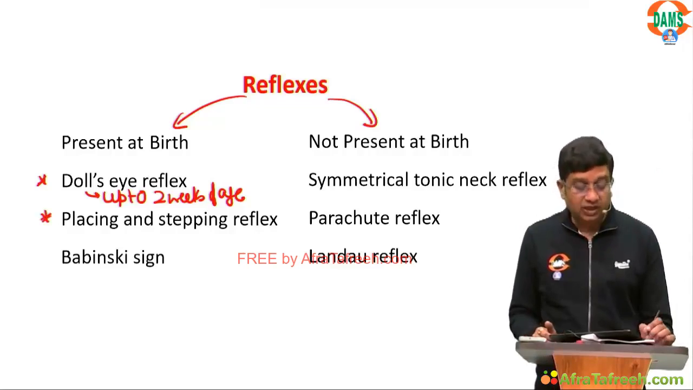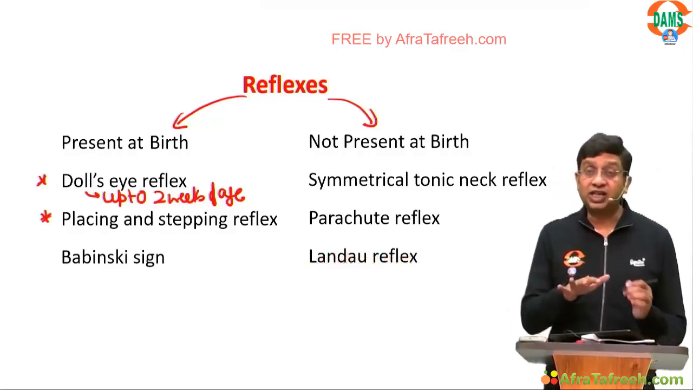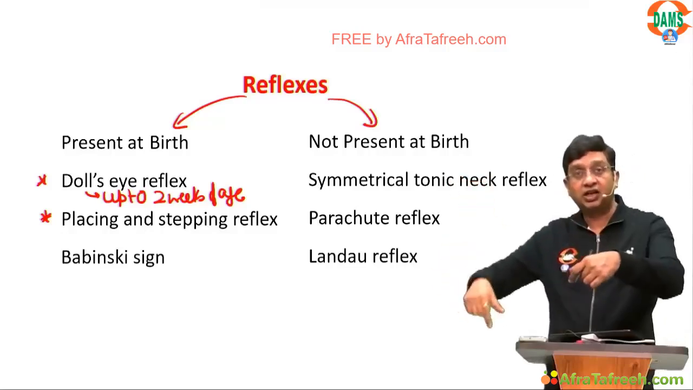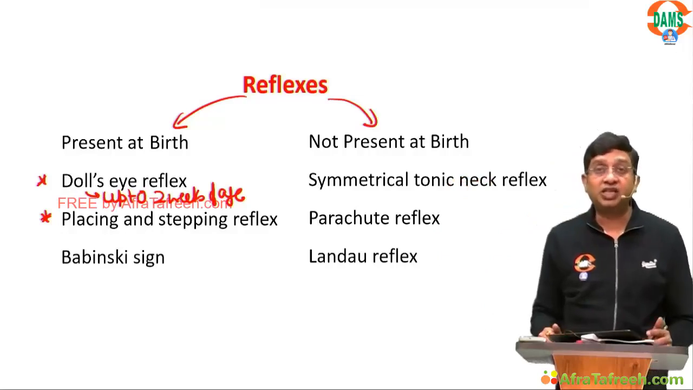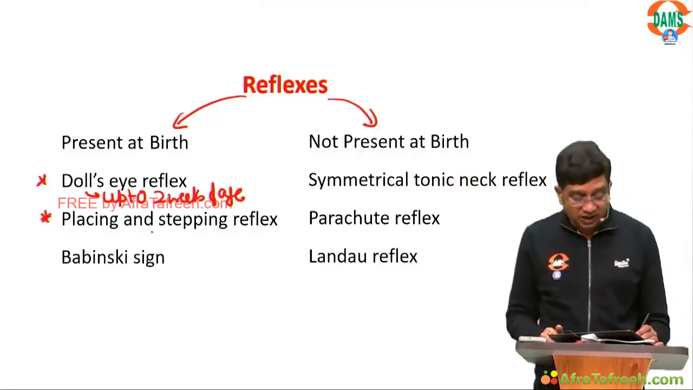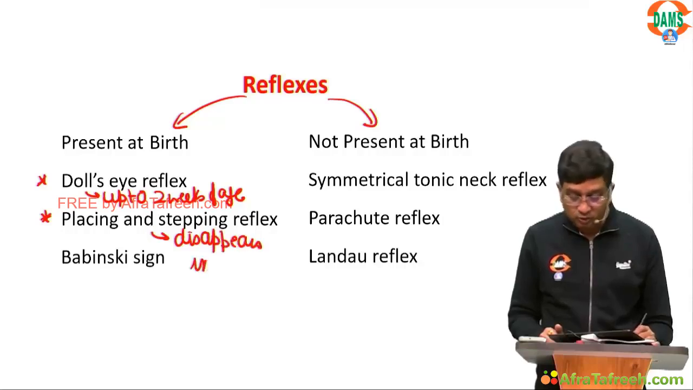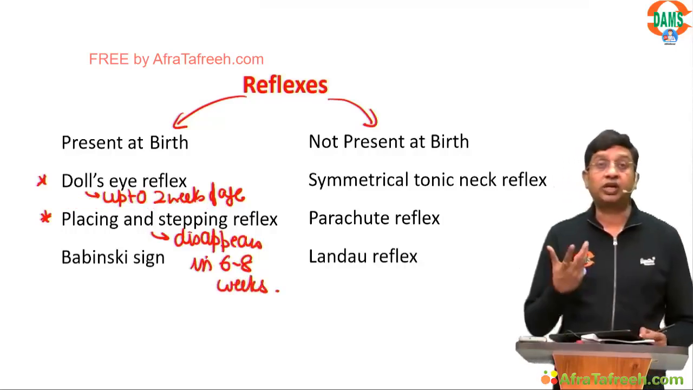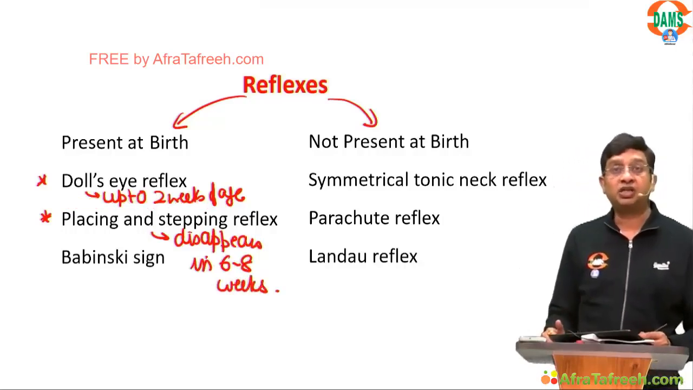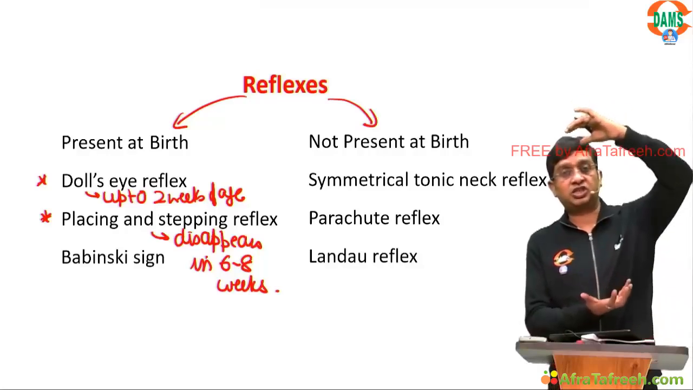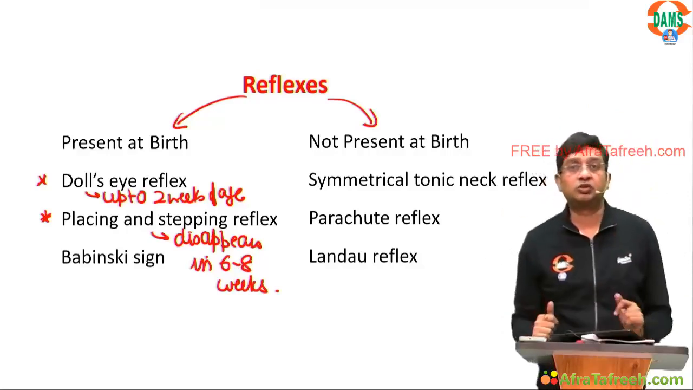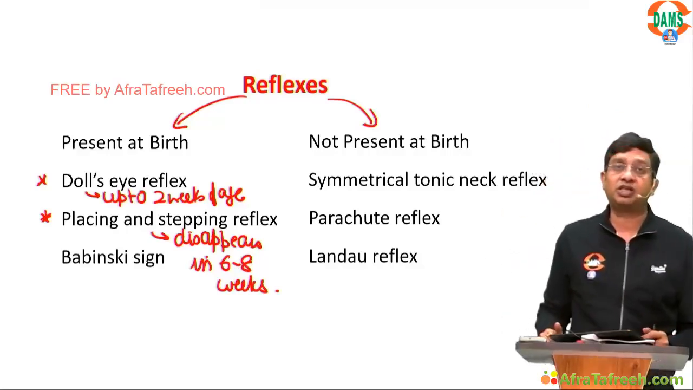Placing and stepping reflex. What we mean to say, can a child walk at birth? Yes. You take a newborn child, you make the child stand, the child will walk. That is the placing and stepping reflex, and it disappears in 6 to 8 weeks. So why is it present at birth? The concept says the child is mostly in the vertex presentation. The child walks like this in the uterus. This helps in the descent of the child. So this placing and stepping reflex is present at birth.